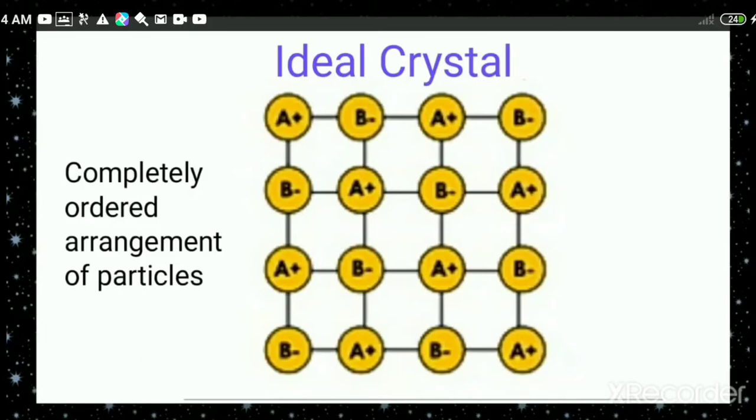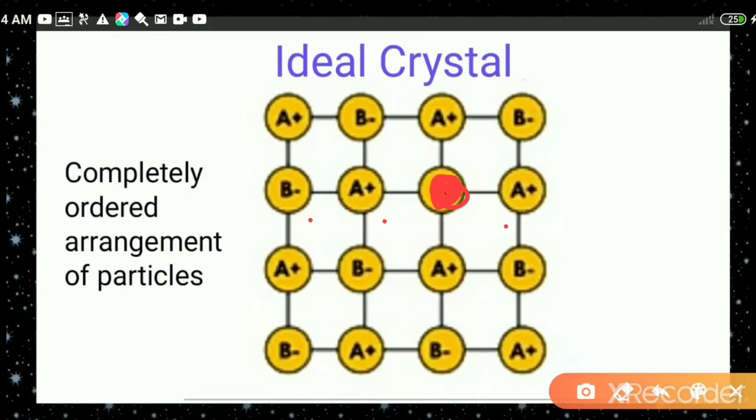Let us define what is an ideal crystal and what is a defect. When is it called a defect? Let us say one of the particles is missing from here, I am marking this one. If any one of the particles is missing, then it is not called ideal. Why? Because now when you look at the pattern, it is not in a regular manner, because after B negative there is A positive and after that again A positive.